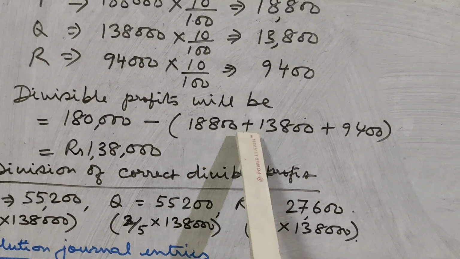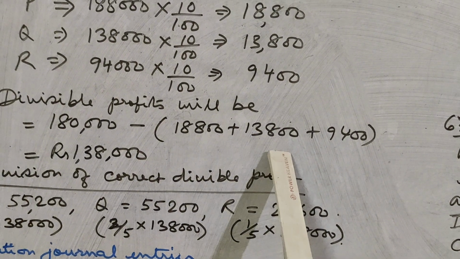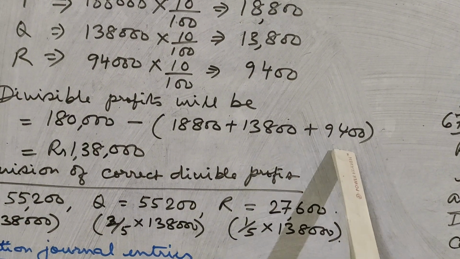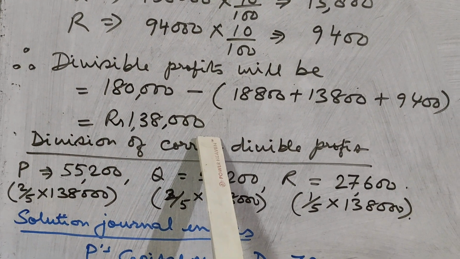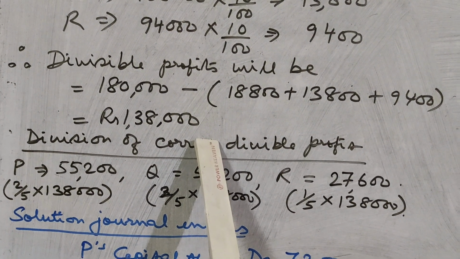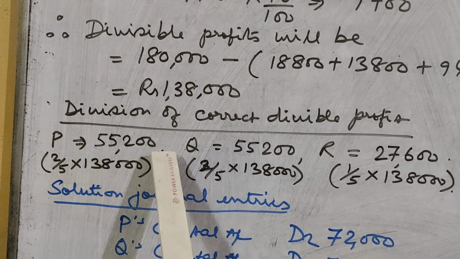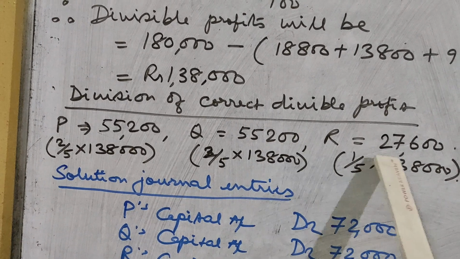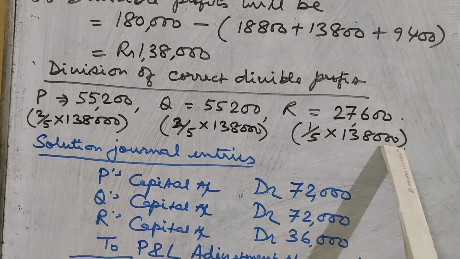So the divisible profits will be 1,80,000 minus 42,000, that is 18,800 plus 13,800 plus 9,400. So that comes to 1,38,000. This is the correct divisible profit. And this correct divisible profit will be distributed between P, Q and R in the ratio of 2:2:1, which is their profit sharing ratio.